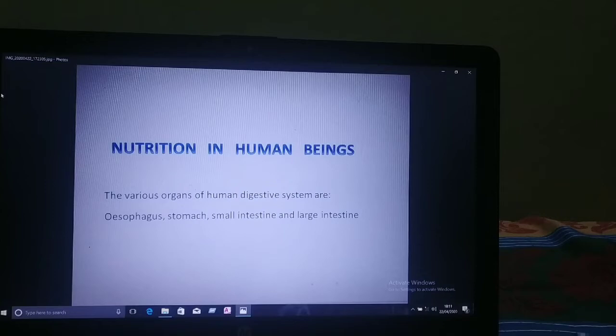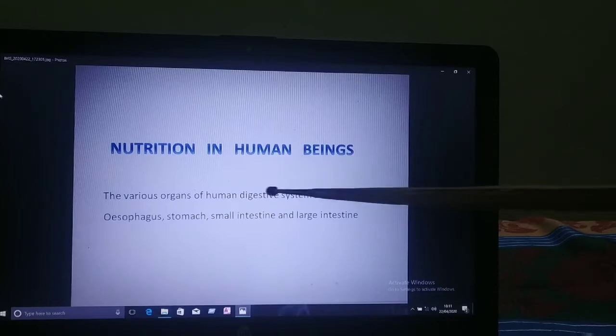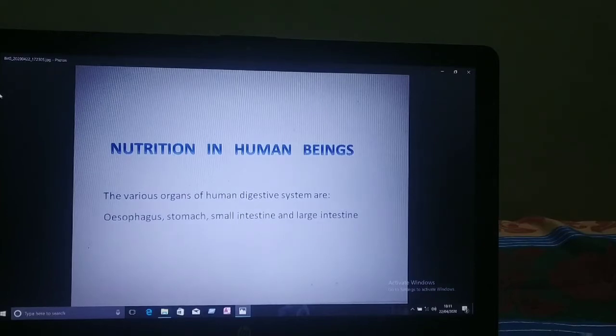Children, I think everybody knows about digestion. Digestion is a process in which complex food breaks down into simpler and soluble form, and such food is supplied to all parts of the body. So children, the human digestive system consists of the alimentary canal and its associated glands. The various organs of the human digestive system are the esophagus, stomach, small intestine and large intestine.